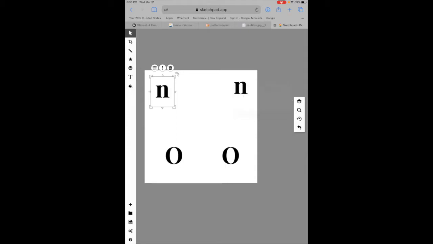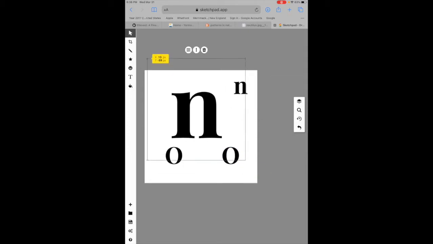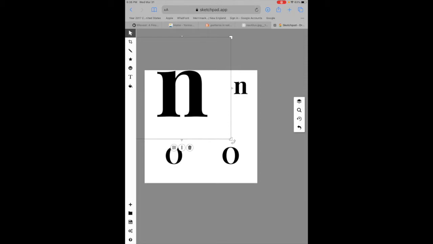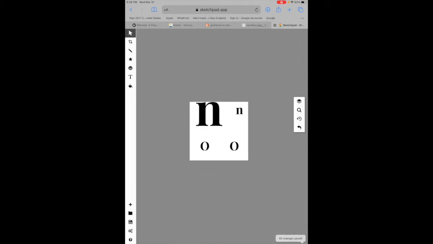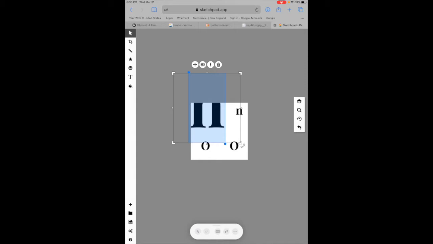So I need to make this N quite large. And before I go too far, I would suggest you pinch down so you see more of the pasteboard. And I need to make this quite large if I'm reproducing my drawing. And I'm looking at it as I'm talking to you, right? I'm kind of going somewhere right around there. We'll leave that.